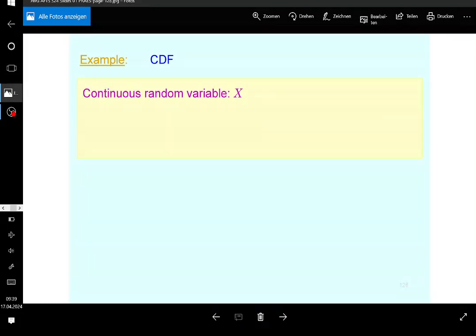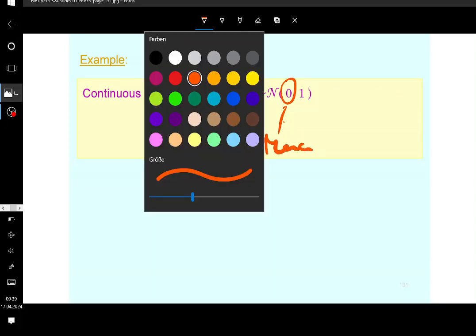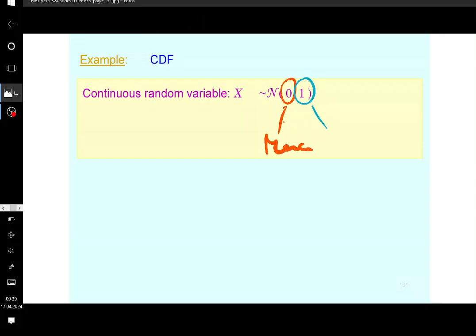Now you're supposed to also know how this works for continuous ones. The normal distribution is denoted by two parameters, namely the mean and the variance. Okay, you've seen this before. If a random variable follows a normal distribution with mean 0 and variance 1. So again, keep in mind, this is the mean. Okay, I will talk about that later. And this is the variance. Okay, I will also address that one, right?